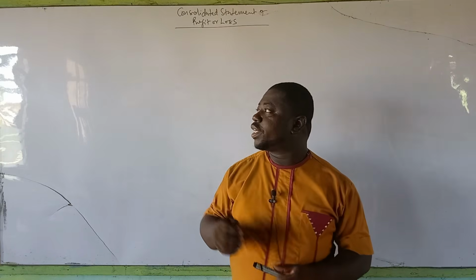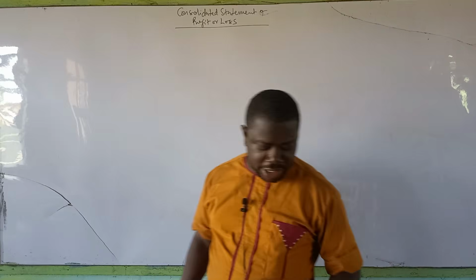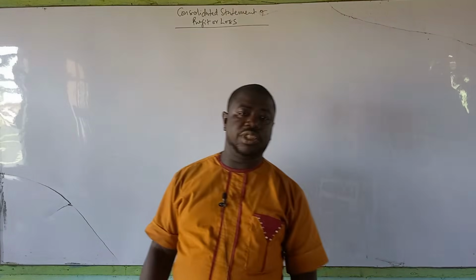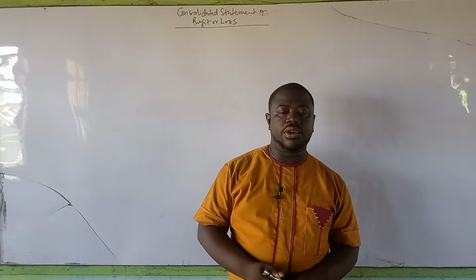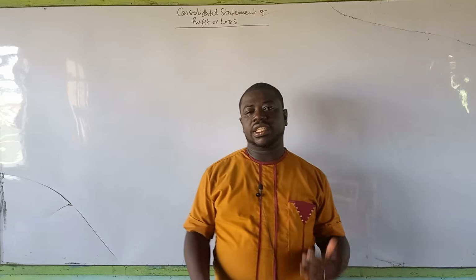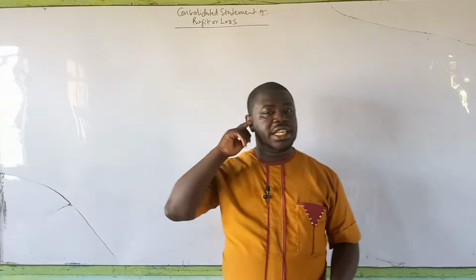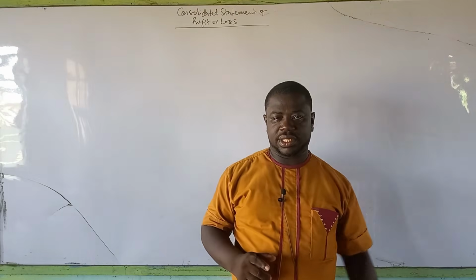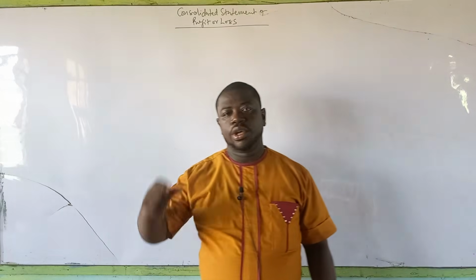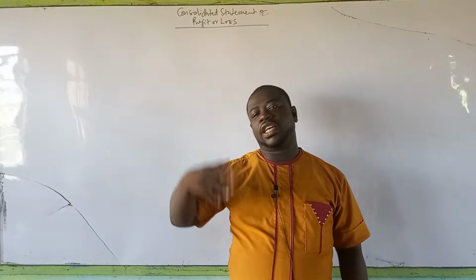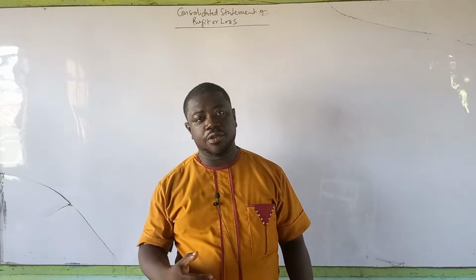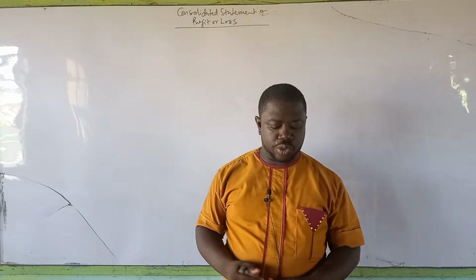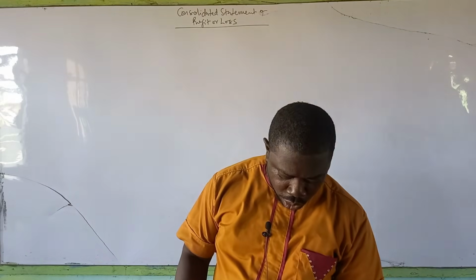Let's begin with the workings. In fact, here the only adjustment is the intra-group sales, which is going to result in an unrealized profit. That is the only adjustment that we see here. Now, in the next video, we are going to look at a lot of additional information with this. So we are taking you step by step. So in the next video, we'll solve quite a complete question with a lot of additional information, and I will explain them for you. For now, let us look at what we have here.